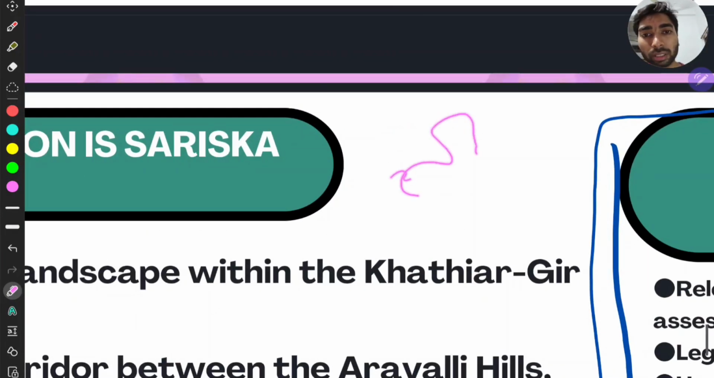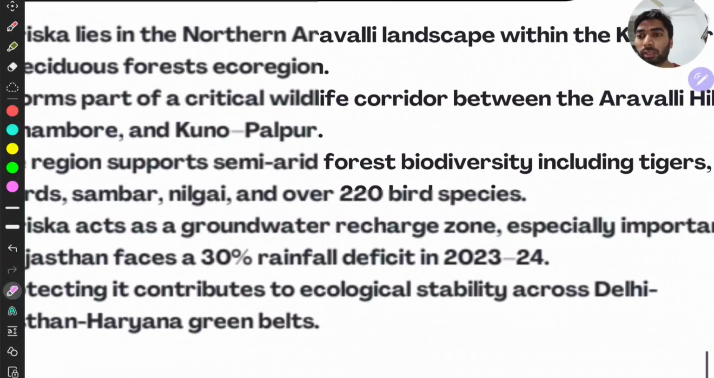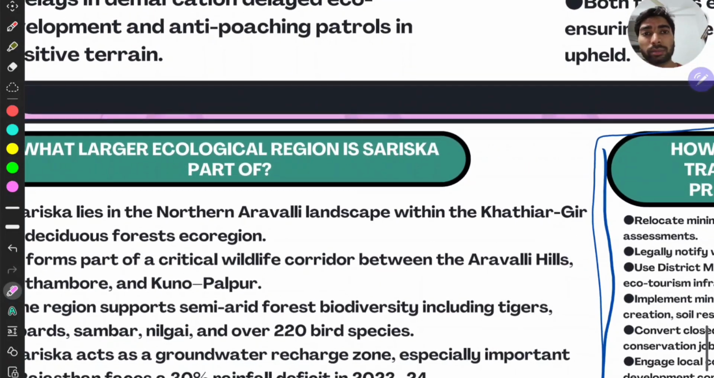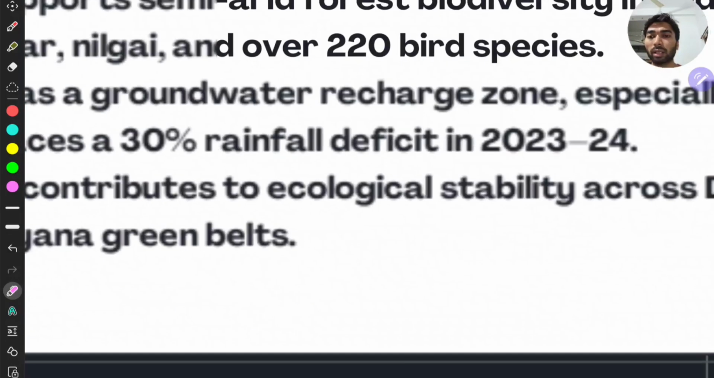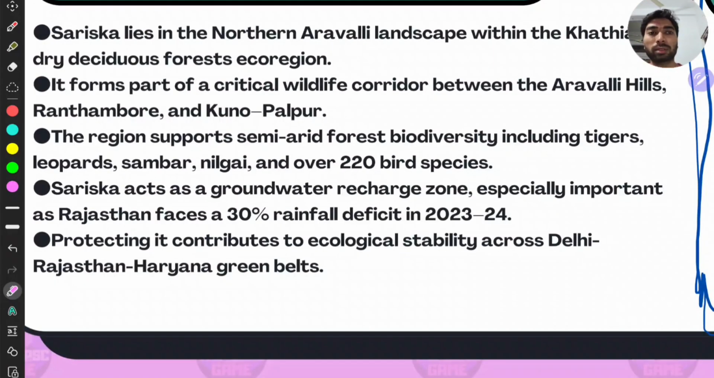This is Madhya Pradesh, right? Here it will be Kuno Palpur, here it will be Ranthambore, right? And the Aravalli Hills, right? Madhya Pradesh, Kuno, Ranthambore, Aravalli. It is here, right? Sariska. Then the region supports semi-arid forest biodiversity. We have already seen it, including tigers, leopards, sambar, nilgai, and over 220 bird species.